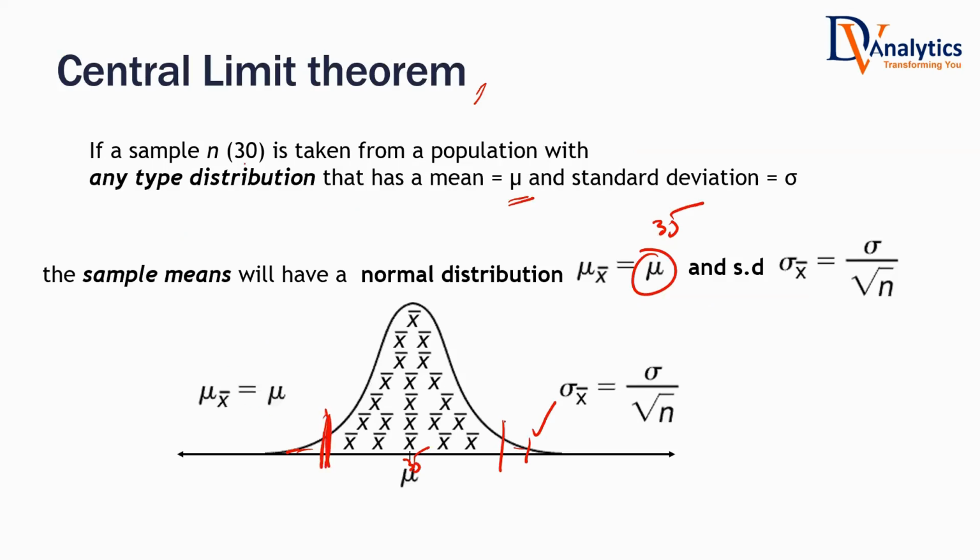Imagine that, based on the central limit theorem, we found out that 95% of the times this sampling distribution should be between, let's say, 32 and 38. 95% of the times it should stay here. The sample mean that you got on this particular test is somewhere around 42. Are you going to accept the null hypothesis? Are you going to reject the null hypothesis?